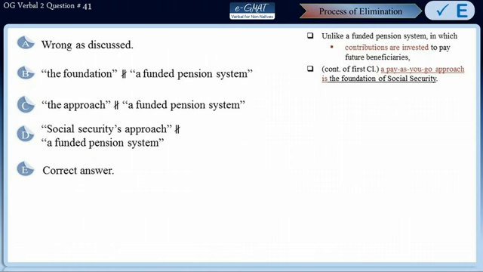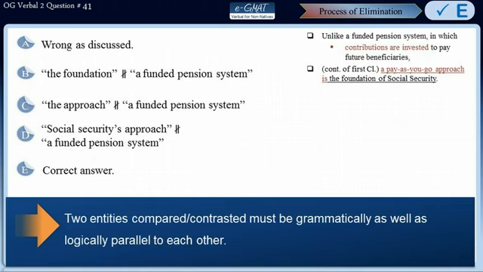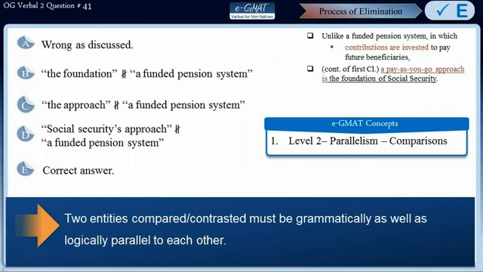This brings us to the takeaway message for this sentence. Two entities compared or contrasted in the sentence must be grammatically as well as logically parallel to each other, and the concept tested in this sentence has been covered in e-GMAT concepts level 2 parallelism comparisons.